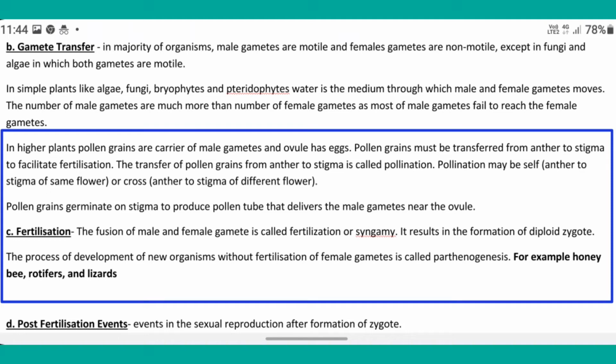Next, C point is: what is fertilization? The fusion of male and female gametes is called fertilization. It results in the formation of a diploid zygote. The process of development of new organisms without fertilization of female gametes is called parthenogenesis, for example honeybee, rotifers and lizards.